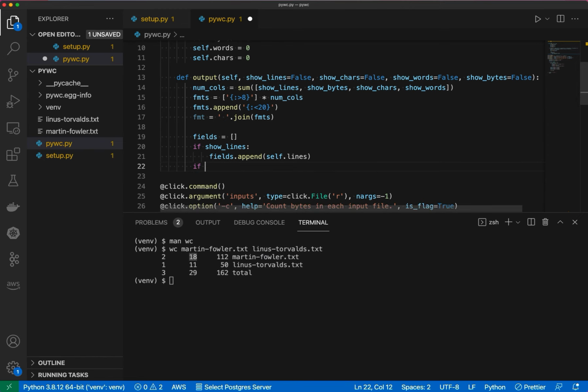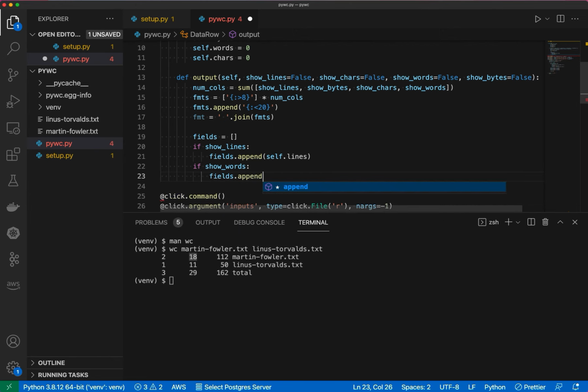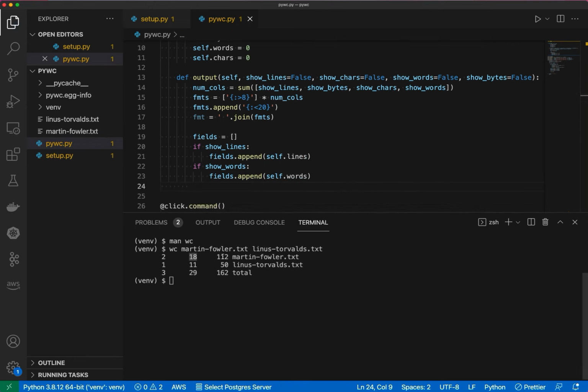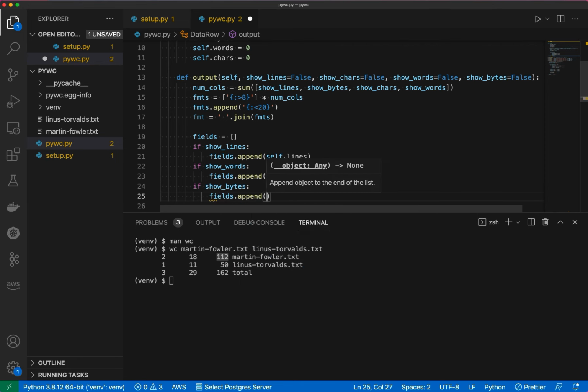So if show words, fields, append, self, words. The next thing is bytes. So if show bytes, fields, append, self, bytes, right?